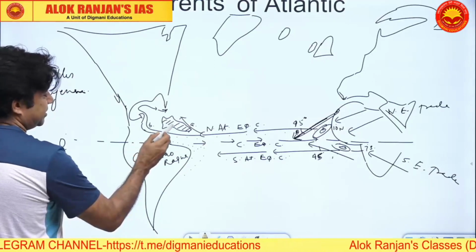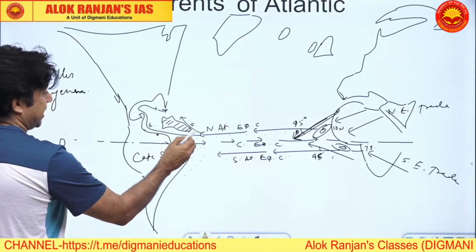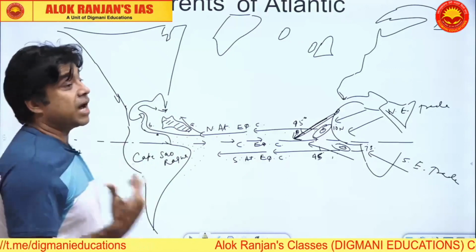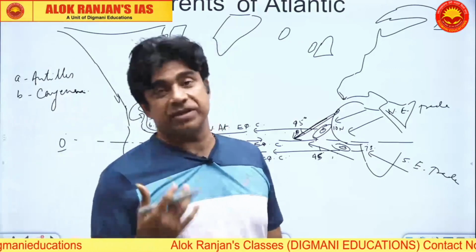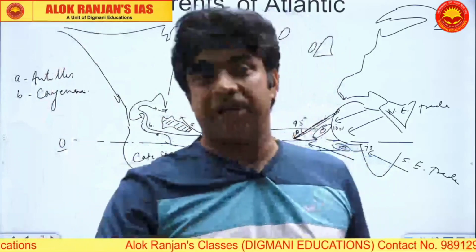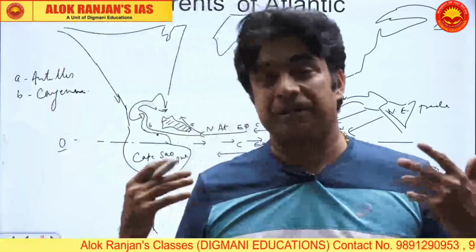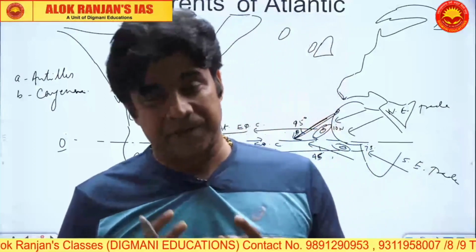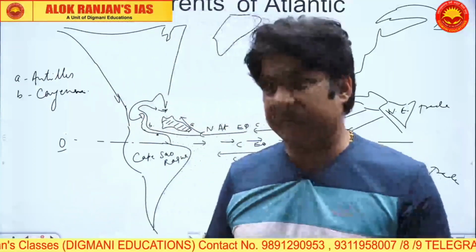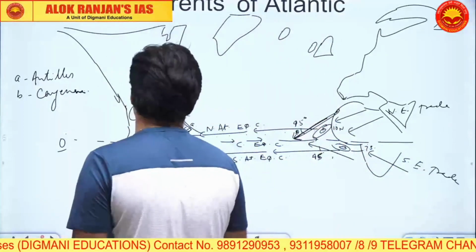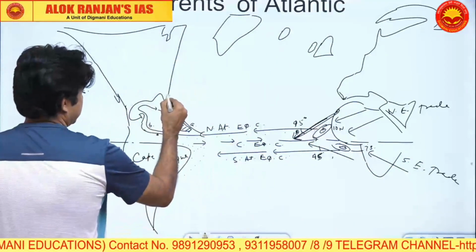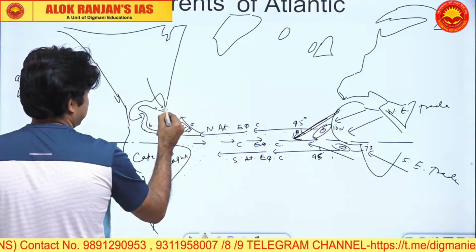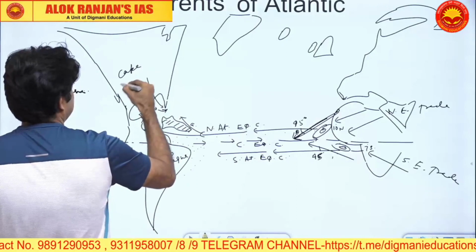These are our West Indian islands, the Caribbeans. So we have current A, that is Antilles. The Caribbean's old name was Antilles, Greater Antilles, Lesser Antilles. The ancient Spanish people named it in their own language. They called it Antilles. So we have these two currents. Now these two currents will meet near Cape Kennedy. This particular point is Cape Kennedy.